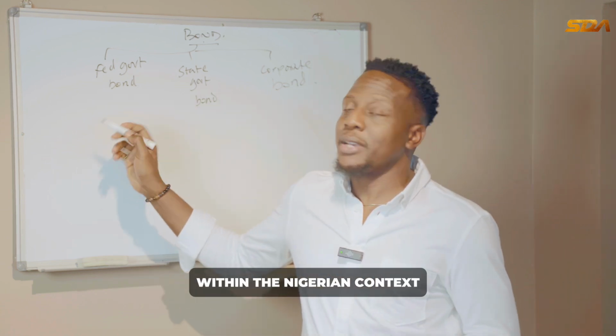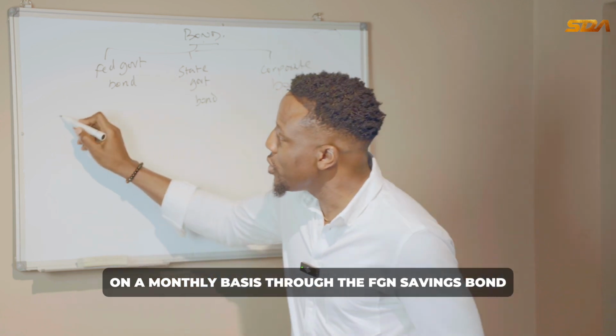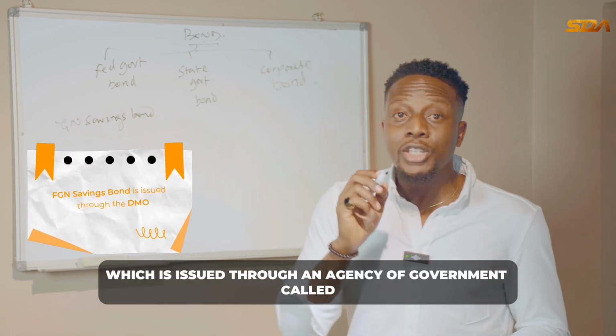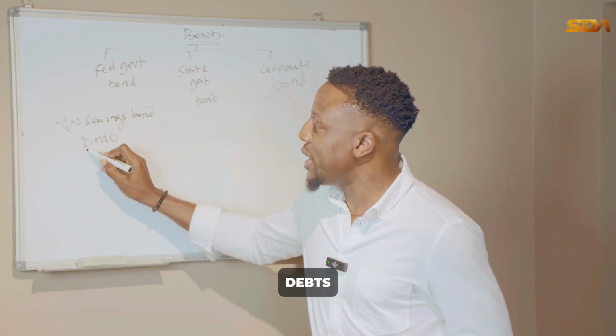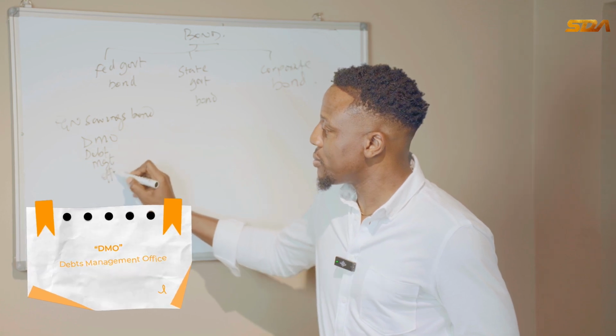Within the Nigerian context, the government borrows money from people on a monthly basis through the FGN savings bond, which is issued through an agency of government called DMO, Debt Management Office.